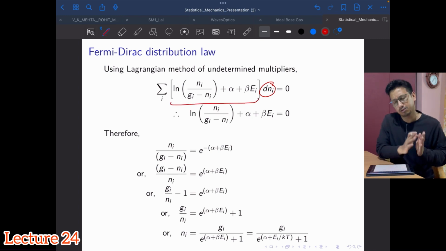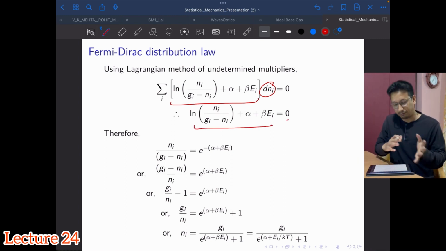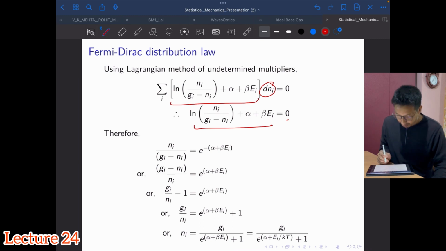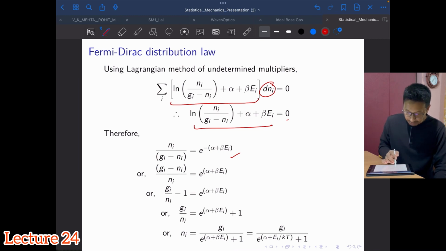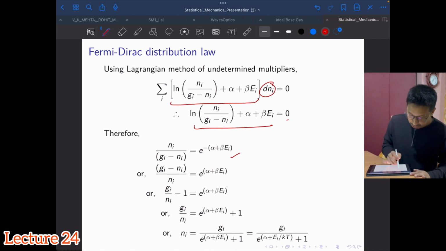This we have used many times. So this term will be equal to 0, and that gives me a reshuffling of left and right, and I will end up with this equation. Similarly, you just keep going. Ultimately we will get the distribution function for fermions, which is called the Fermi-Dirac distribution.